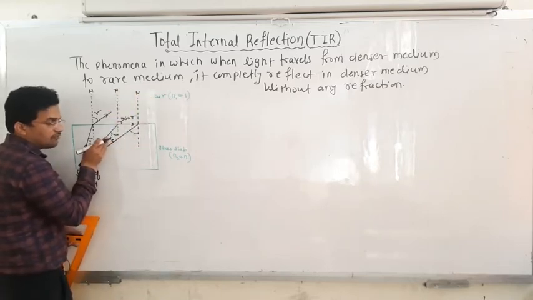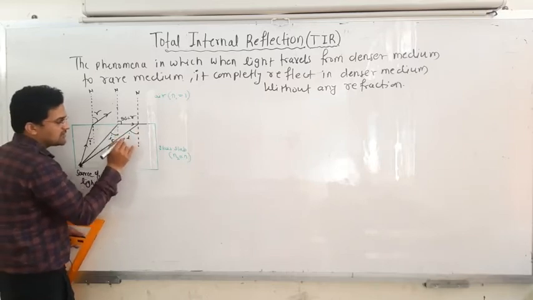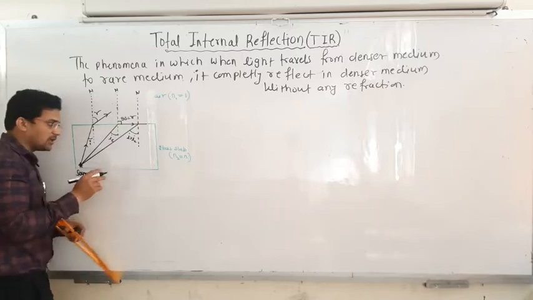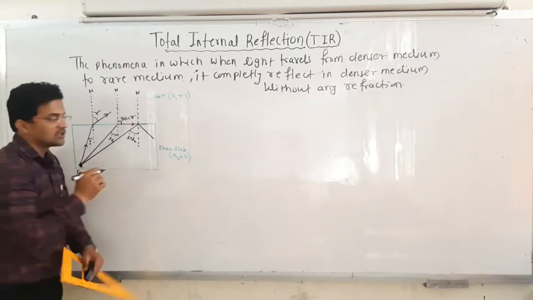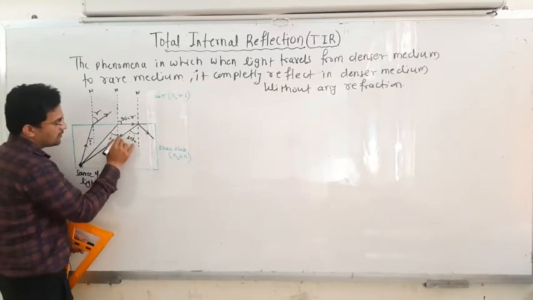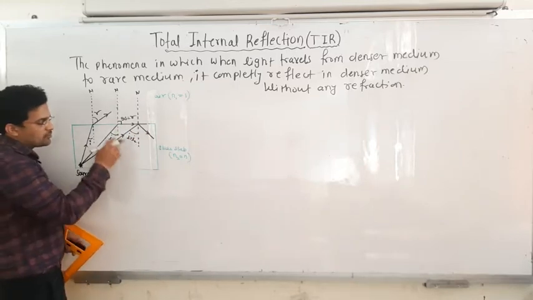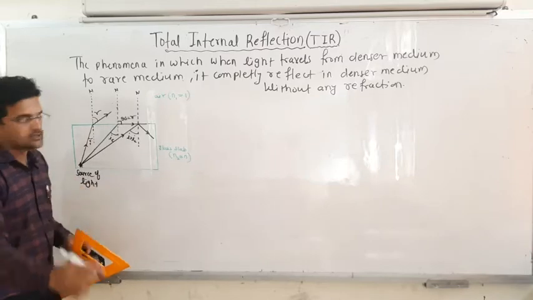If you increase further, that means this incident angle is much greater than the critical angle, then and only then the complete light will be reflected as it is. The complete light will be reflected in the same medium, okay. So you can have these two conditions, okay.